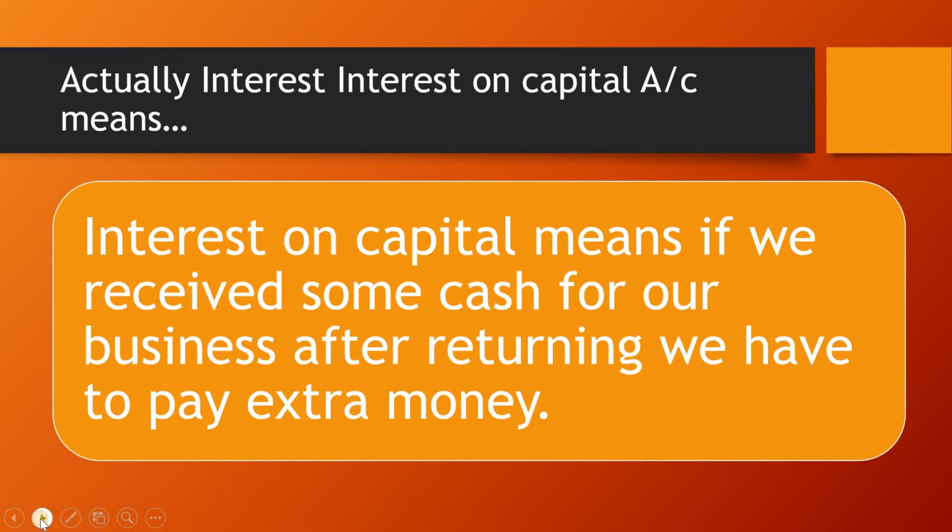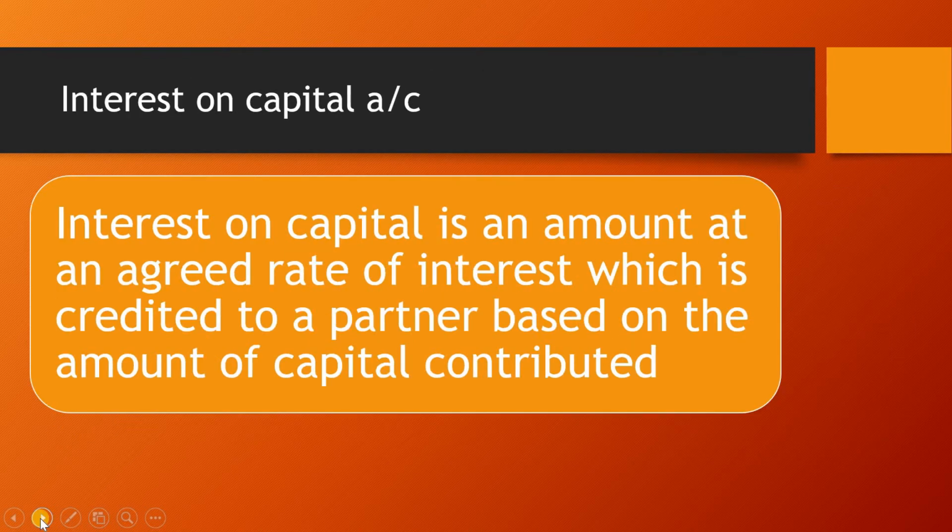Alright friends, so interest on capital is an amount at an agreed rate of interest which is credited to a partner based on the amount of capital contributed. Every time the interest is fixed at the time of making the agreement, so the interest is an agreed rate. The rate can be 5%, 8% or 12% of capital invested.